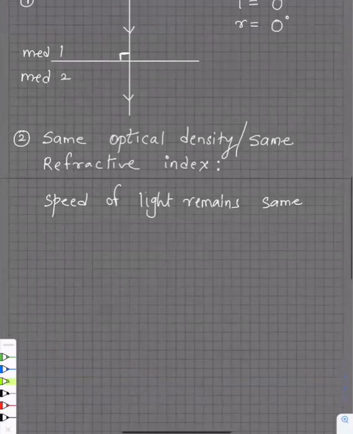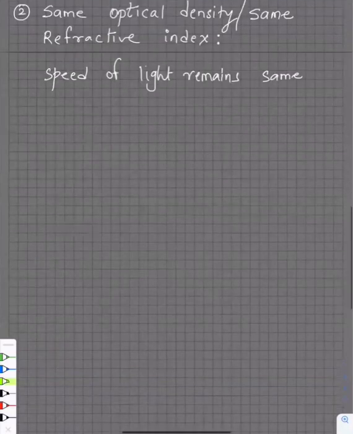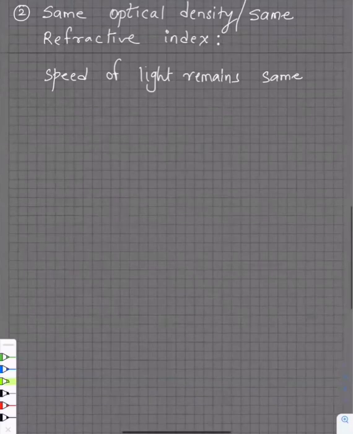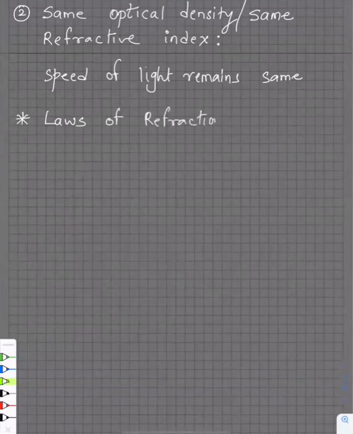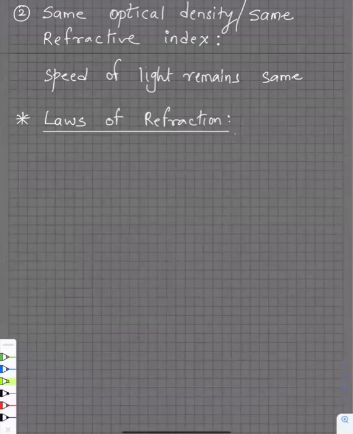Okay, guys. Now the next very important thing we're learning is the laws of refraction. You might have done the laws of refraction probably. Now these are the laws of refraction. How many laws of refraction are there? Two laws of refraction. What is law number 1? The first law states,